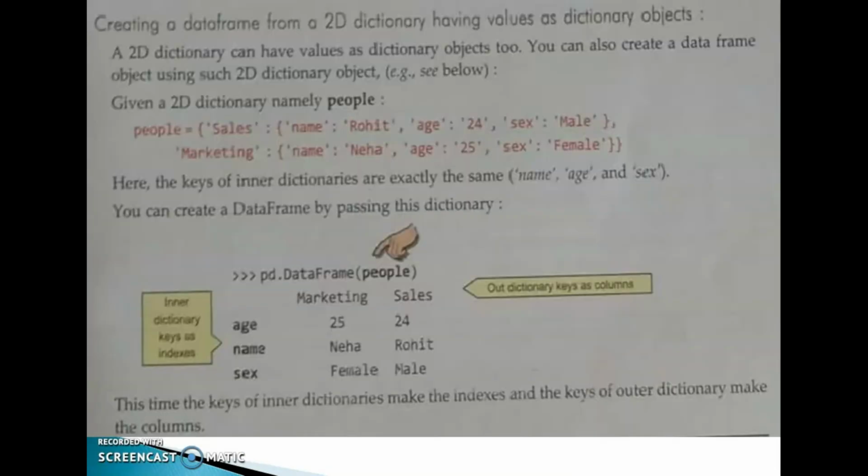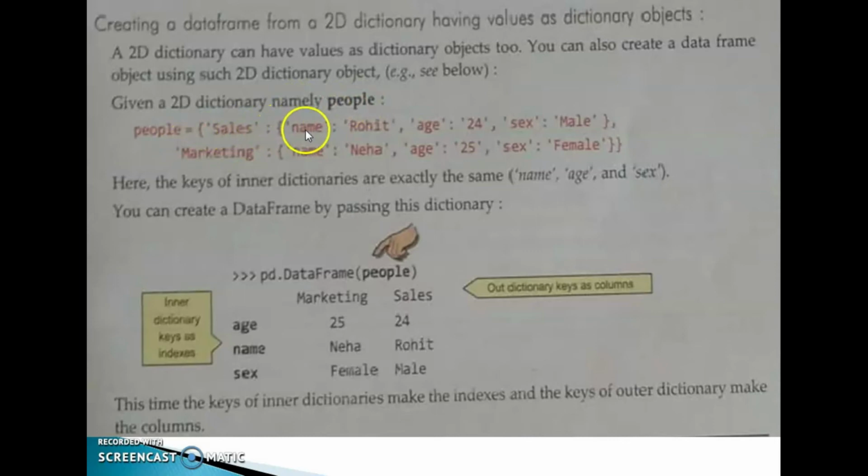Then the next one is creating a data frame from a 2D dictionary having values as dictionary objects. A 2D dictionary can have values as dictionary objects too. We can also create a data frame object using such a 2D dictionary object. Example: a 2D dictionary, namely people. People is equal to sales.